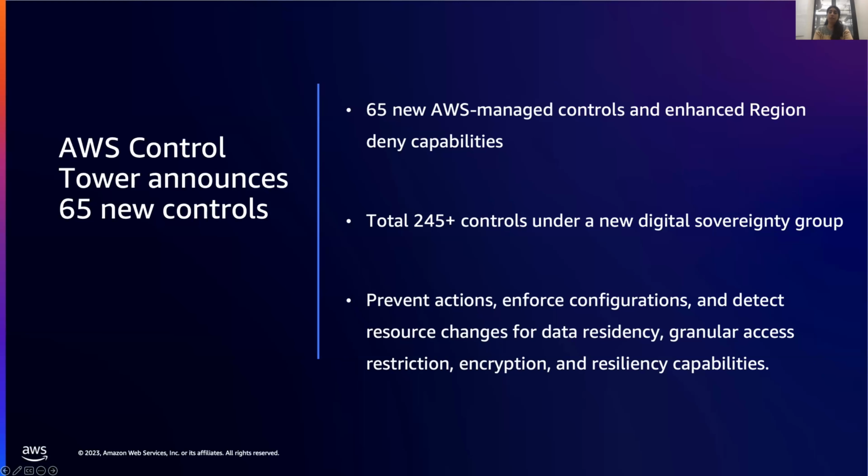Even more enhanced region deny capabilities have been added with this launch. It helps you prevent certain actions in your AWS environment, detect resource changes across your AWS environment, and protect your data residency requirements. If you have any granular access restrictions, you can enforce them with these new controls. It also supports encryption requirements, and any resiliency capabilities that you may want across your multi-account environment.